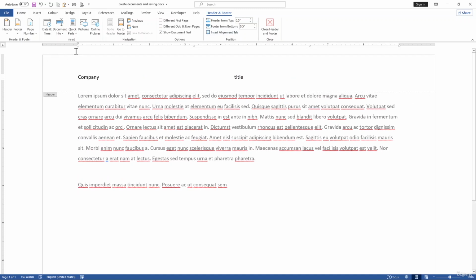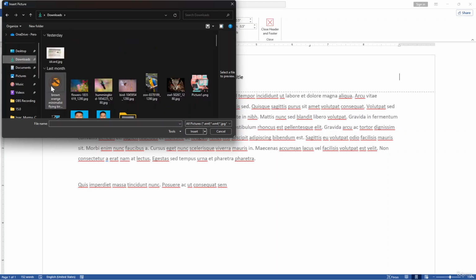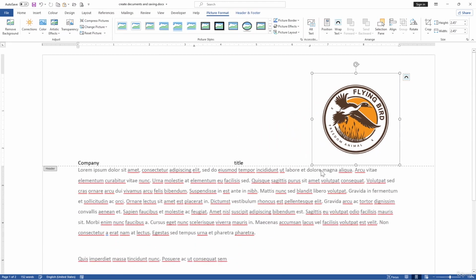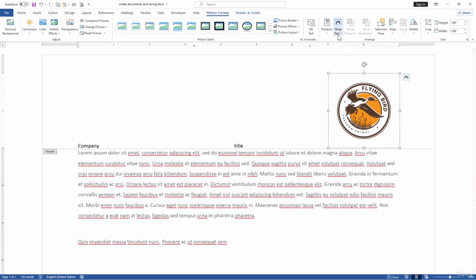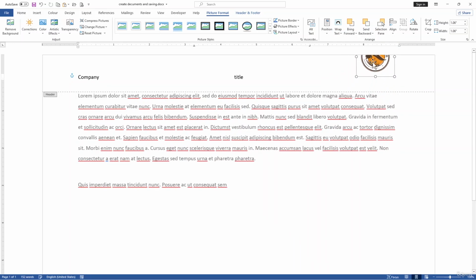Okay. So now that we have inserted the header, if I want to insert page numbers or a different logo, for example, you can use the logo here. Let's use one from here. I have a simple logo and I want to use it here. I want to work with this one. Okay. So now we have set up our logo in here.